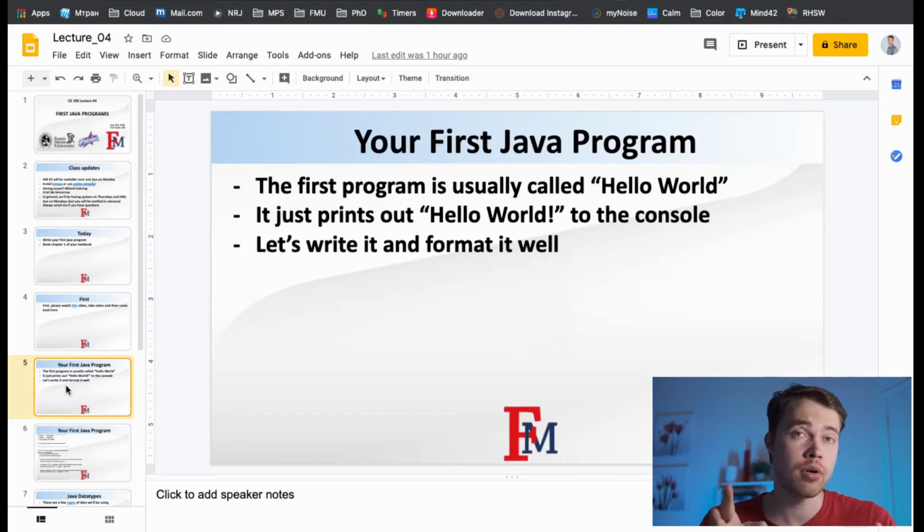It's the simplest program, for the newbies, the simplest thing you can ever write. Usually it is a program which just displays the line Hello World. It's not that useful, because what's the point of just saying Hello World? It doesn't bring any value to anybody, but that's how everybody starts, whether Java, Python, C, C++, whatever programming language you learn. It just prints out Hello World to the console. Let's write it and format it well.